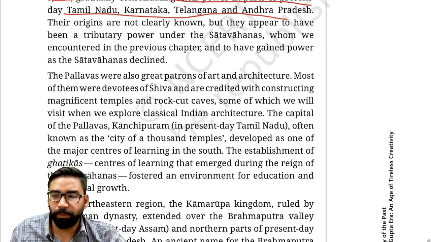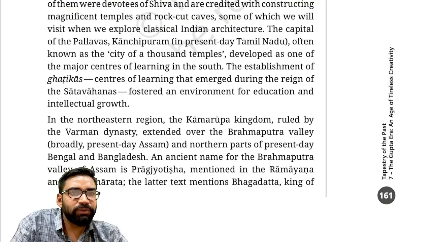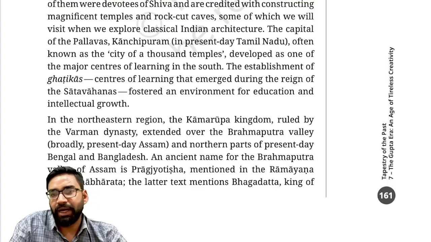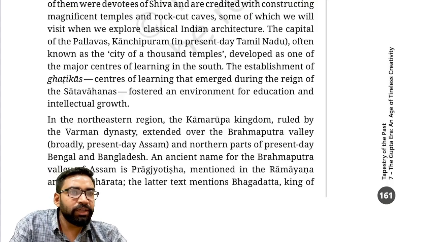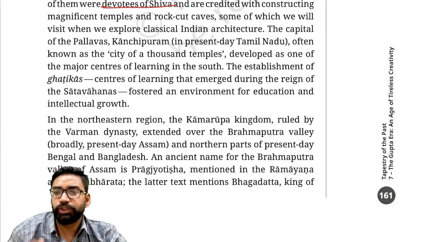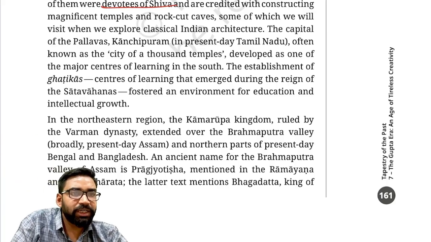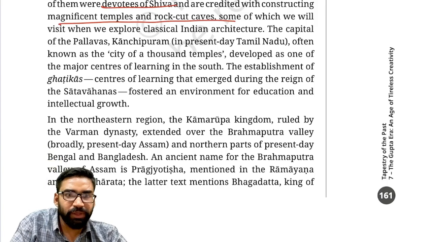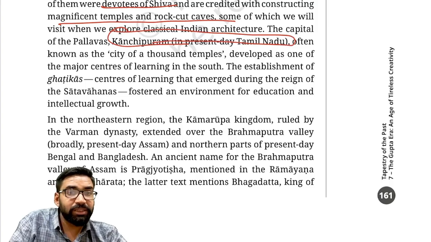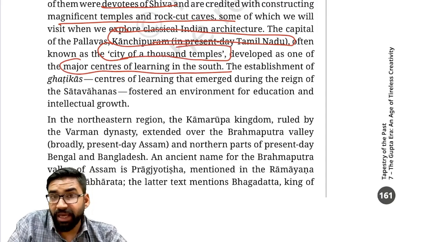Now with respect to Pallavas, they were also great patrons of art and architecture. Fine. They were devotees of Shiva, while Guptas were devotees of Vishnu. They constructed various temples and rock cut caves in South India. The most important capital city was Kanchipuram. In Kanchipuram, they constructed various temples, and it is also considered the city of thousand temples. Clear? This Kanchipuram developed as a major center of learning in South India, and they established